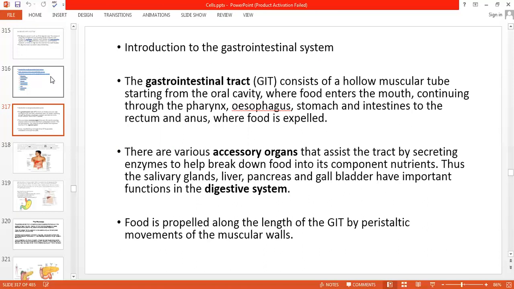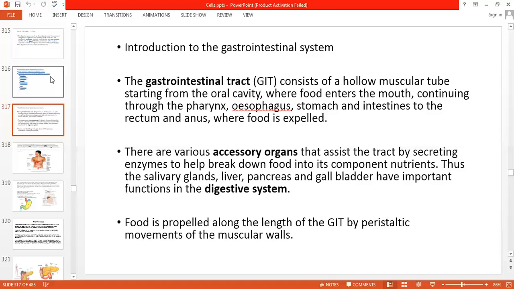There are various accessory organs that assist the tract by secreting enzymes to help break down food into its component nutrients. Whatever food you take, either protein, carbohydrate, or fat, at the end it will break down into small particles, and those particles are absorbable from the small intestine at the ileum. They are not the protein; they are the amino acids. They are not the fat; they are the fatty acids. They are not the starch, which is a carbohydrate. Thus, the salivary glands, liver, pancreas, and gallbladder have an important function in the digestive system.